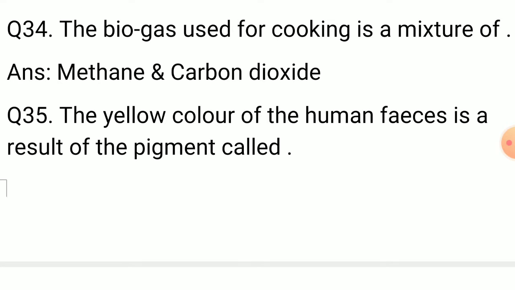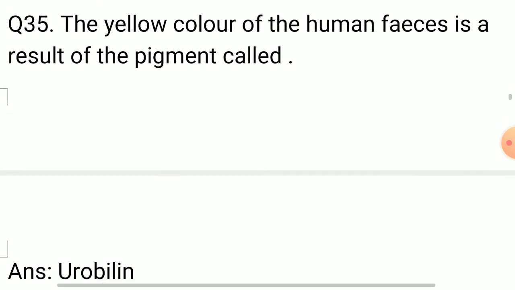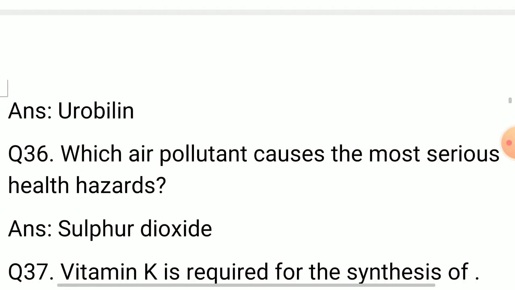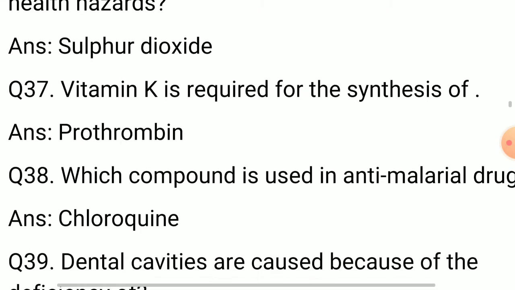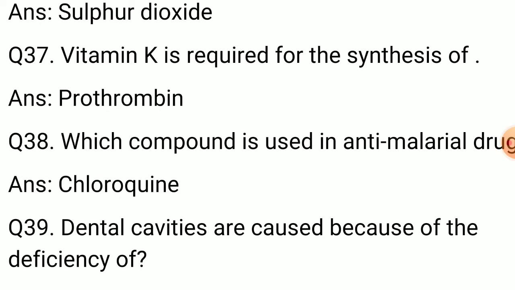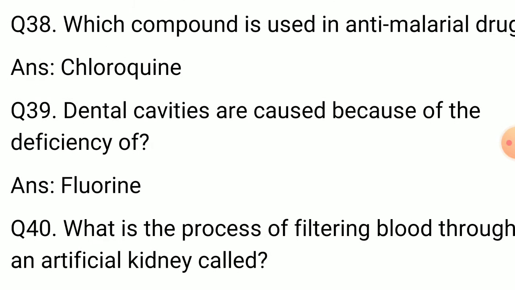Question number 35. The yellow color of human feces is a result of pigment called. Answer is urobilin. Question number 36. Which air pollutant cause the most serious health hazards? Answer is sulfur dioxide. Question number 37. Vitamin K is required for the synthesis of. Answer is prothrombin.